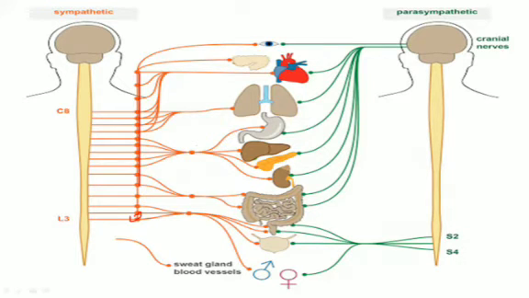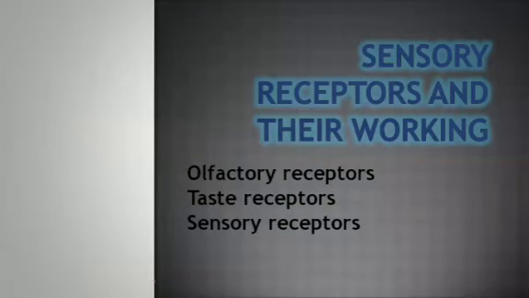And here you can see they arise from the cranium, especially the vagus nerve and the optic nerve as well. And then from the sacrum, these arise, and then you can see they reach different organs here. And then we are having the antagonistic mechanism of this autonomic nervous system. Okay, dear students, I hope you understood and enjoyed that very interesting topic of the autonomic nervous system.